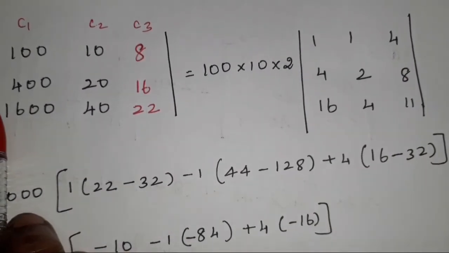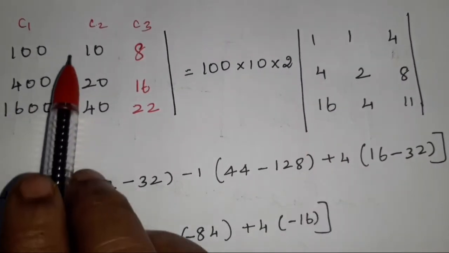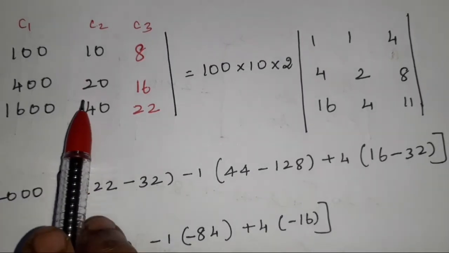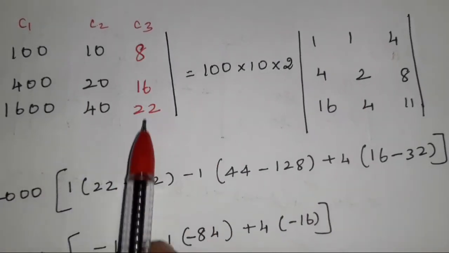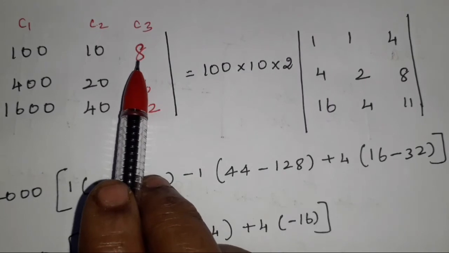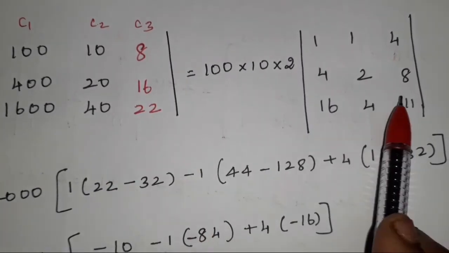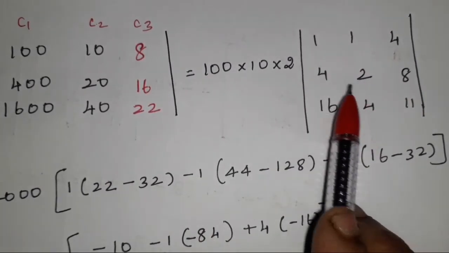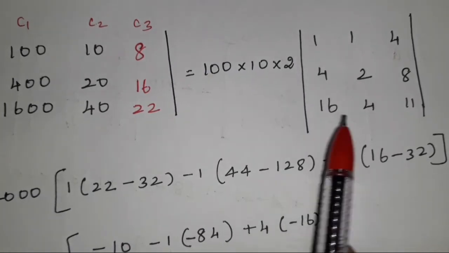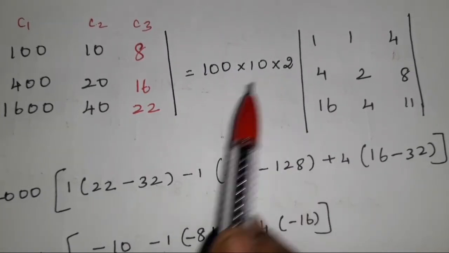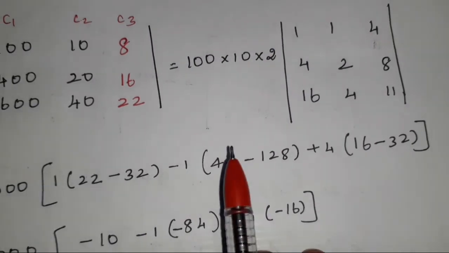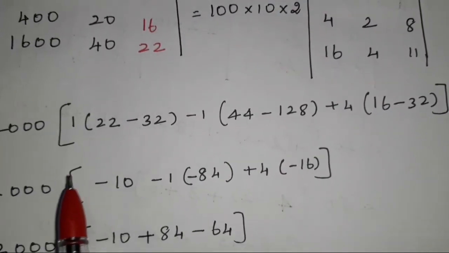If we take 100 from C1 we get 1 4 16. Taking 10 from C2 we get 1 2 4. Taking 2 from C3, 4 2s are 8, 8 2s are 16, 11 2s are 22. So the numbers are single digits, and the calculation is very easy for you. So 100 into 10 into 2 is nothing but what? 2000. So again you find the determinant value.